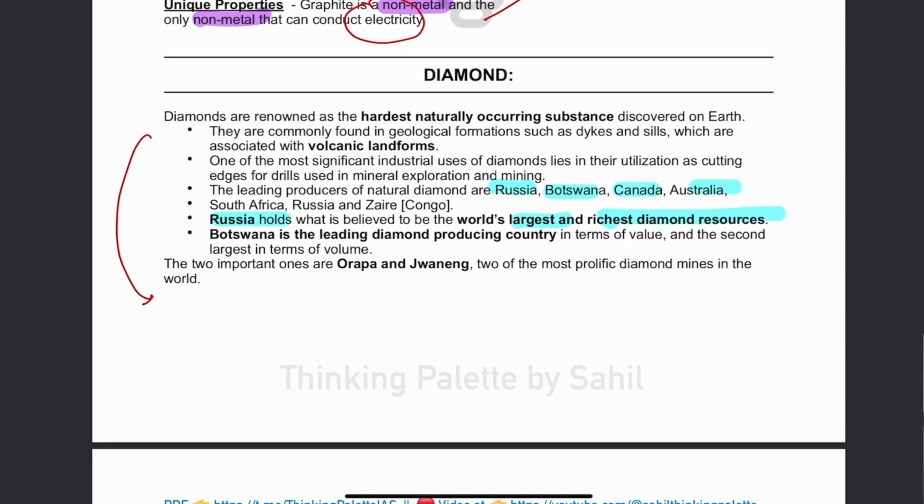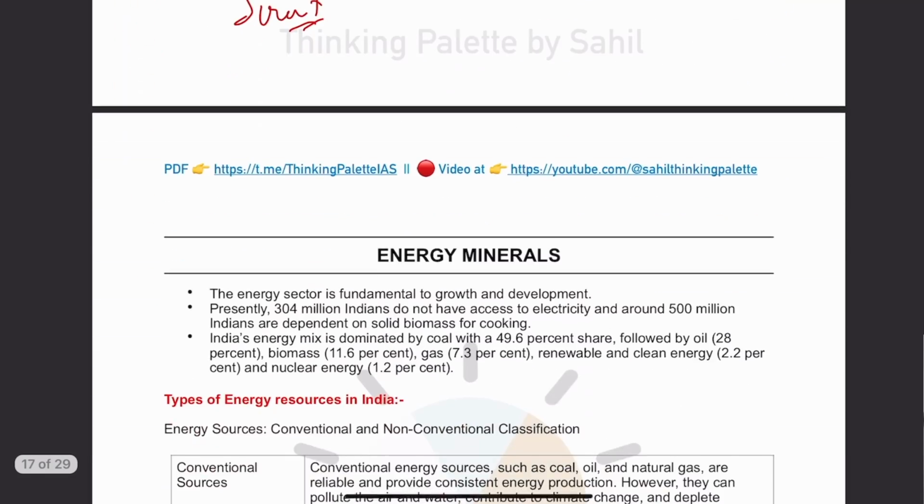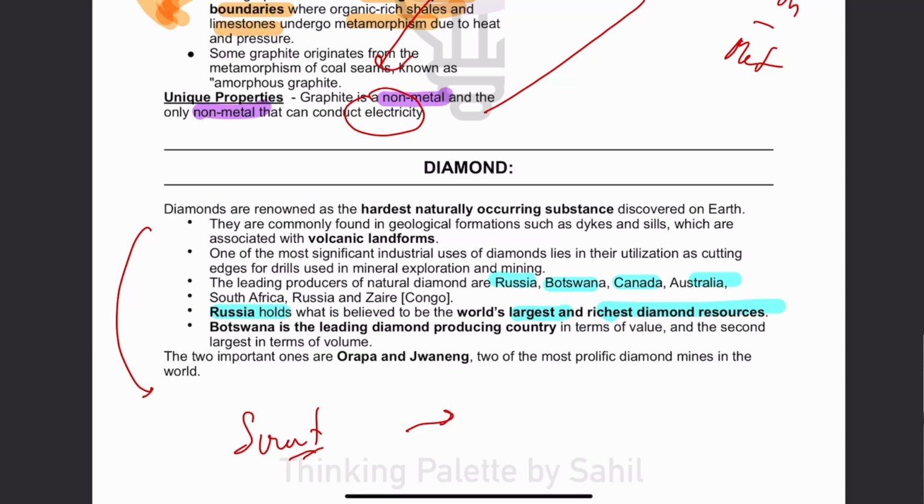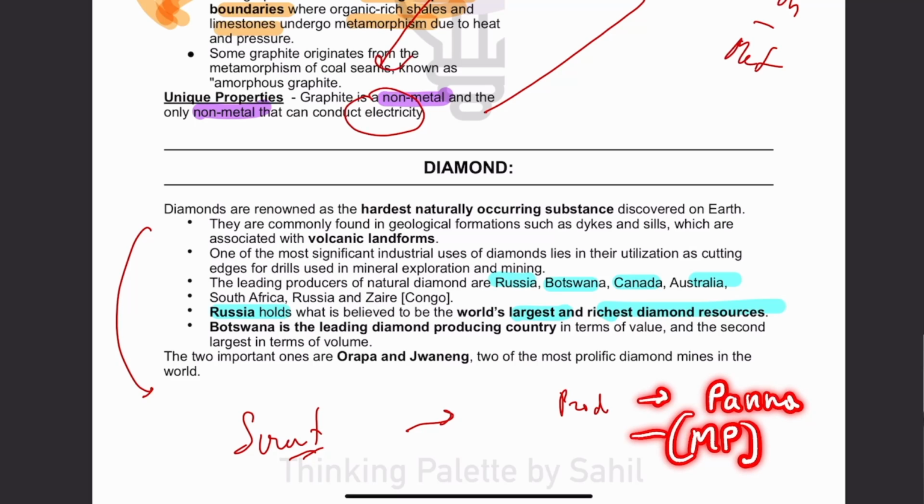In diamond polishing and processing, Surat, Gujarat processes the maximum diamonds, but in terms of production we don't have that much. Right now, diamonds are being produced in Panna in Madhya Pradesh only. Okay, so that is about it.